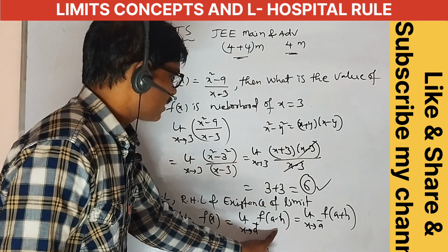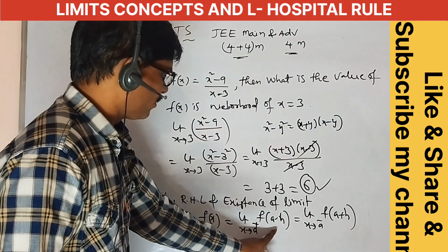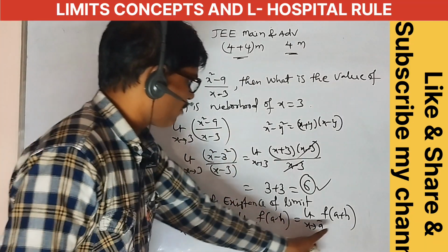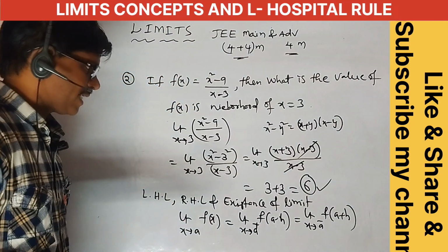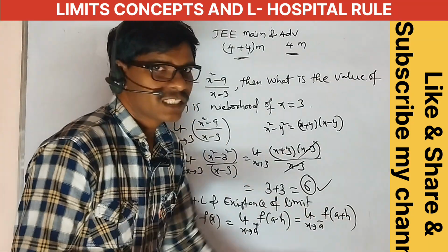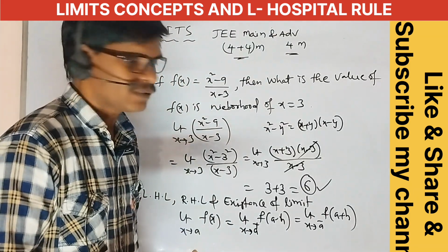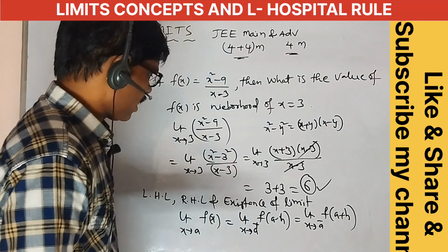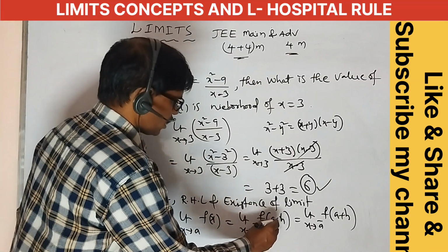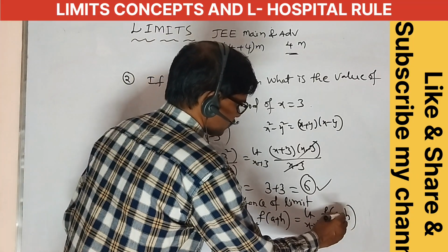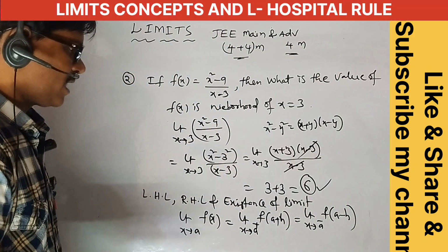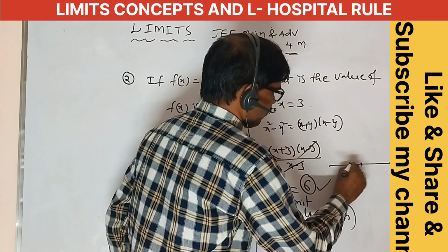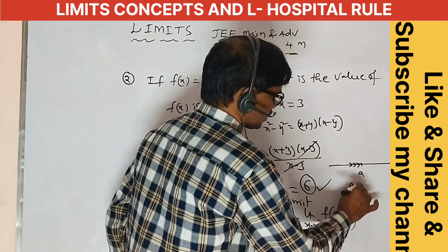This is some value of decreasing of limit x tends to a, and this is some value of increasing, a plus h. Okay, this is a plus h. h is a small value, delta x. Small interchange here: a plus h and a minus h. This is positive, a plus only, and this is a minus h. A is the one number, and this is the small value of decreasing, which means a minus h.